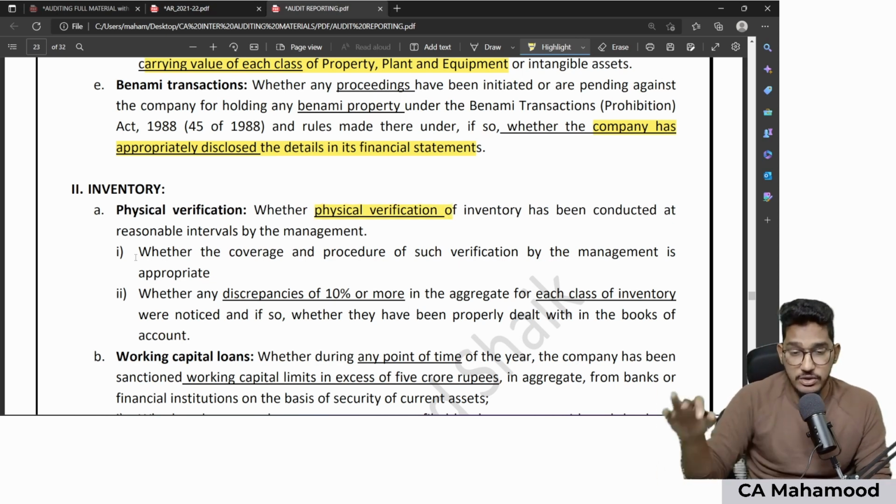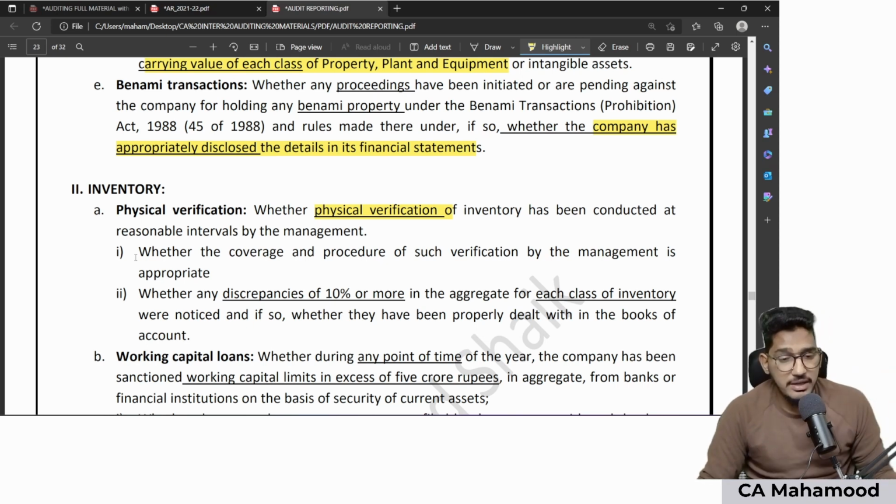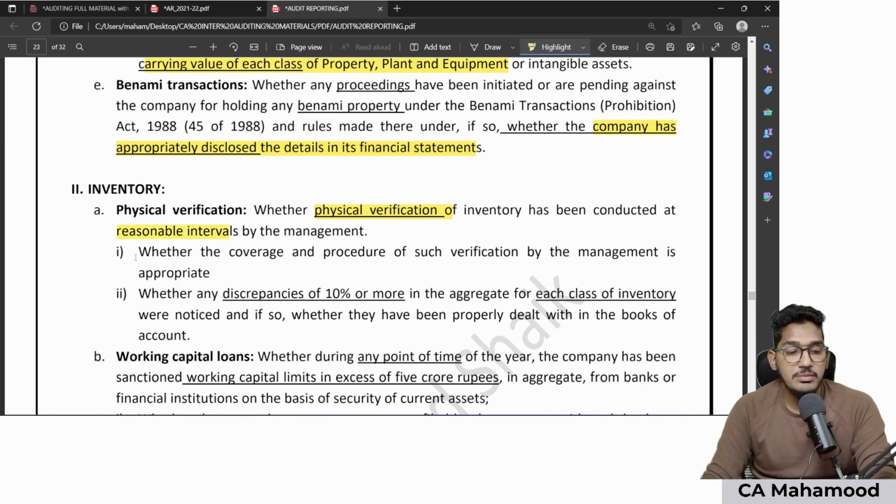They are not asking the auditor to do physical verification. They are asking whether management did the physical verification of inventory at reasonable intervals. Here, reasonable intervals means once in every year. And whether the coverage and procedure of such verification is appropriate. Whatever coverage management has done, whatever procedure management has followed for doing that physical verification, is that appropriate or not? You have to give the comment.